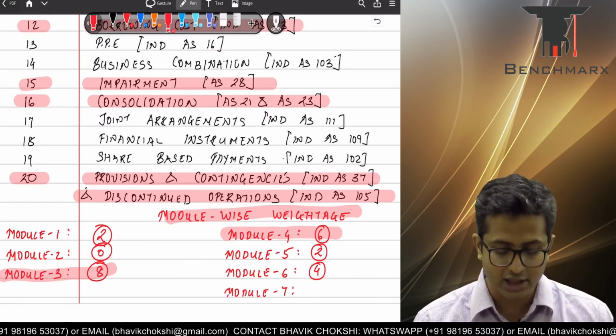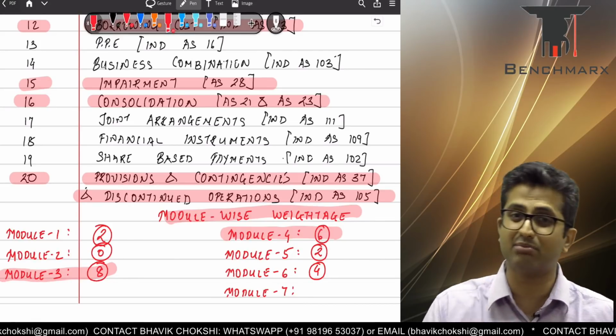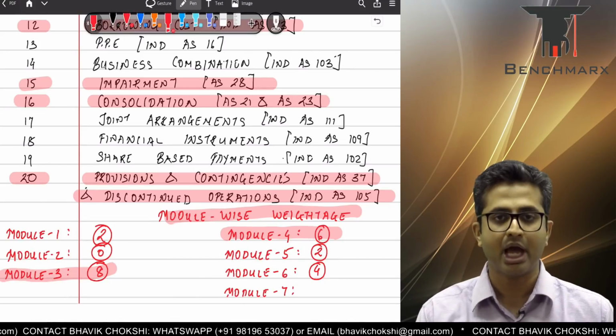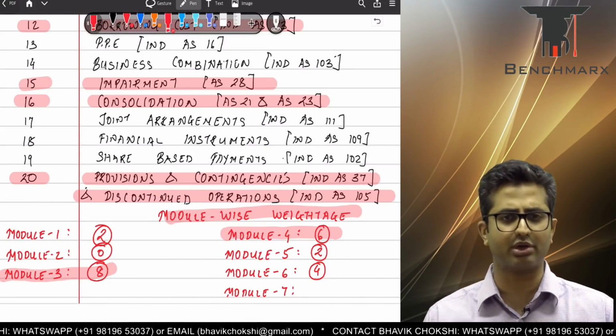This is in line, frankly, with your papers of May 18. In May 18, again, majority of the Ind-AS linked questions came from module 3 only. So do study Ind-ASs which are there in module 3 properly.